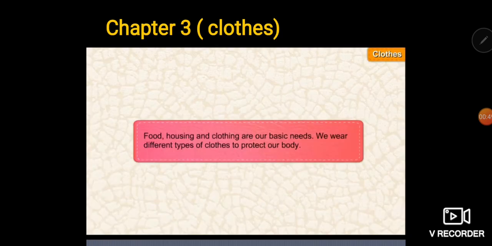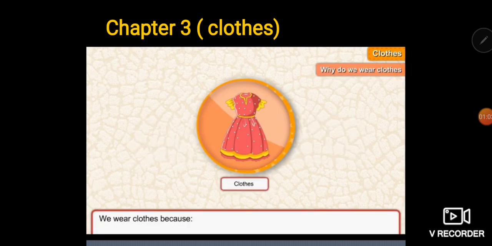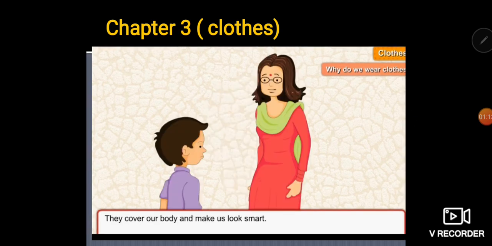Food, house, and clothes. These are our basic needs. Basic needs means without them, we can't even think about our life, right? So, we wear different types of clothes to protect our body. Now, why do we wear clothes? Why? First, to cover our body, right? They cover our body and make us look smart.